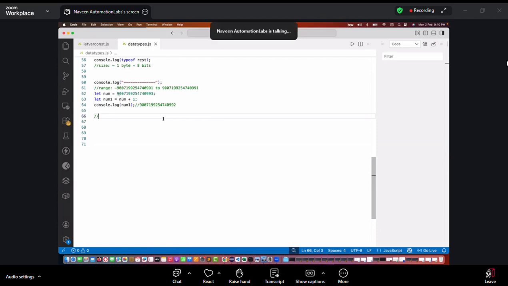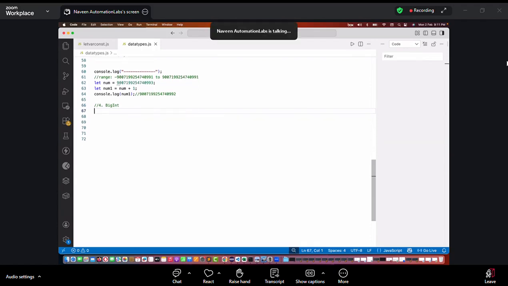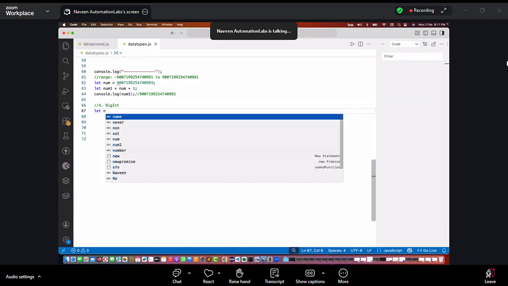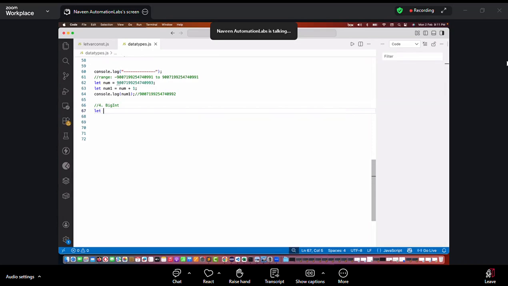So that's why the fourth one comes into the picture, which is called BigInt. Okay, not long, big integer. So see this, how to declare a big integer. If I really want to declare a big integer, let's create a variable name. See this carefully. Let's write a simple variable name, amount is equal to what?